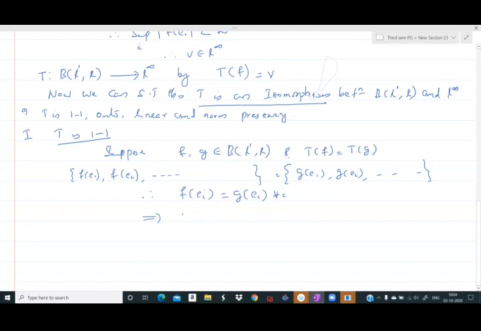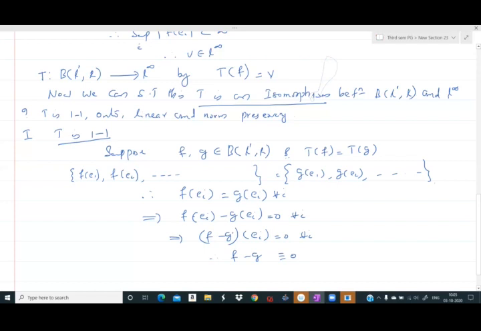So this implies f of ei minus g of ei equal to 0 for all i. This implies (f minus g) of ei equal to 0 for all i. Therefore, f minus g is identically 0, because f minus g brings every element of the Schauder basis to 0, and any x belonging to L1 can be expressed as a linear combination of these members of the Schauder basis.